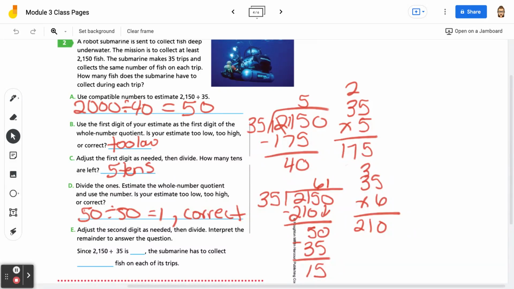So then we have 61 remainder 5, or remainder 15. And so the submarine has to collect how many fish on each of its trips? Well, we can't collect part of a fish, so we're going to have to add 1 to our quotient. So we're going to have 62.